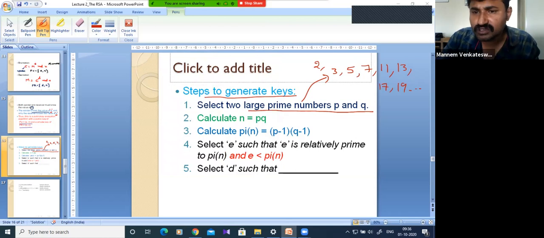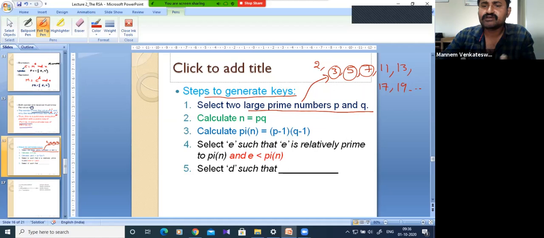If I use 3, 5, 7, it will be easy to decrypt the message because the possible combinations will be very small. So they can easily determine the private key. So we have to choose large primes, maybe 7 and 11, 13 and 17, 19 and so on. But we'll see in the example what complexity comes if we take large prime numbers.